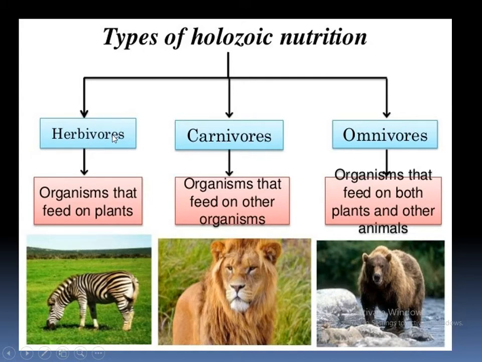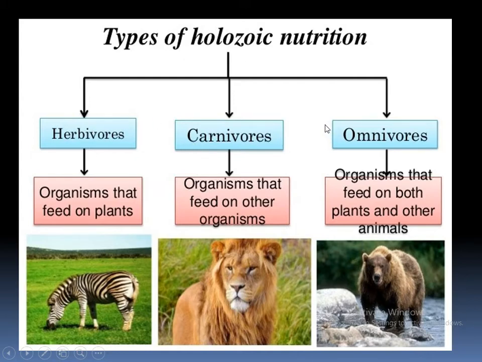So what are herbivorous animals? Herbivorous are those that eat only plants. But carnivorous animals eat the flesh of other animals. And omnivorous animals feed on both plants as well as animals. So in this slide, you are observing that animals are divided into three categories: herbivorous, carnivorous and omnivorous.